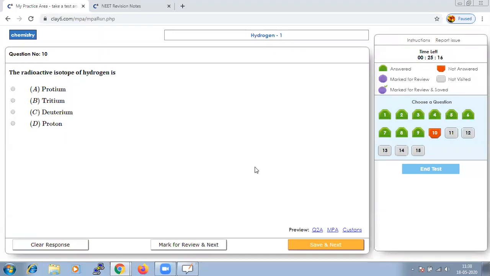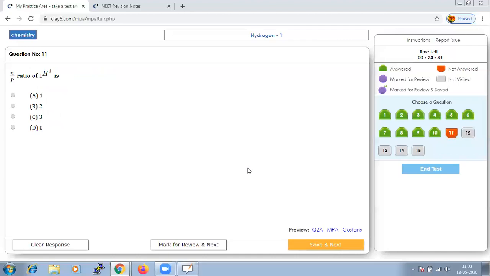And they have asked the radioactive isotope of hydrogen. As we said, tritium is a beta emitting radioactive isotope of hydrogen, and it consists of one proton and of course two neutrons, which makes it 3 times as heavy as other hydrogen nucleus. Hence we could say that tritium should be the answer because it has the tendency of emitting beta, or we can say it is a beta emitting radioactive isotope. Hence option B should be the right answer. Let us save that and go to next.